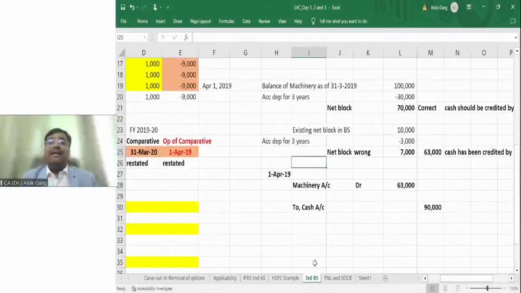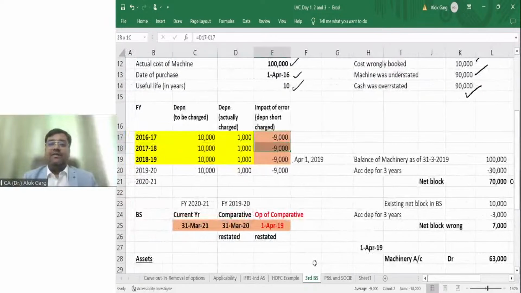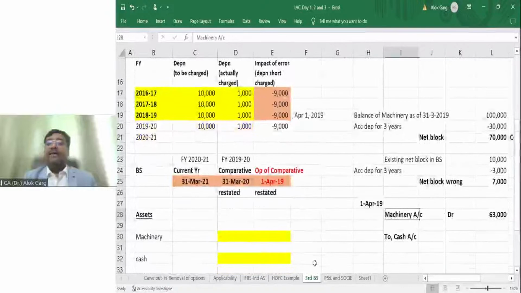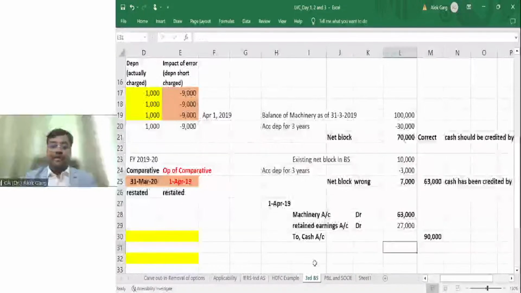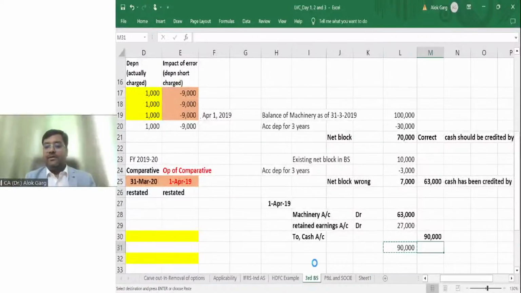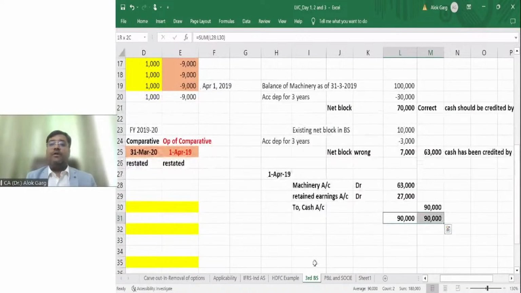And what is the depreciation which I have short charged in the last 3 years? 9 times 3 is 27,000 rupees, right? My retained earnings would also be corrected, because my profit goes to retained earnings, right? It is also to be corrected by 27,000 rupees, right? Your numbers are telling 90,000, 90,000, okay? This is the total of your journal.